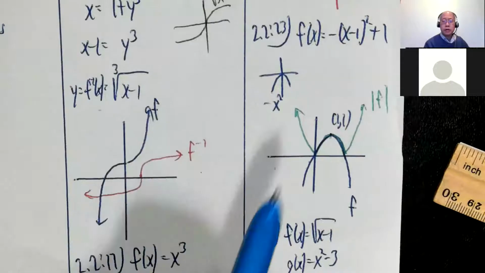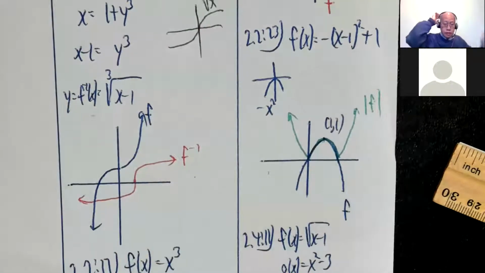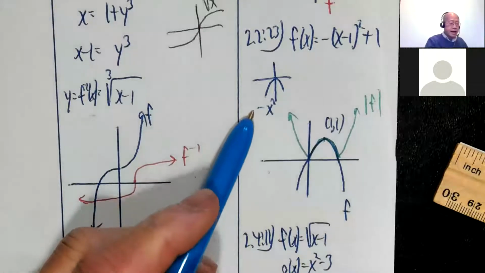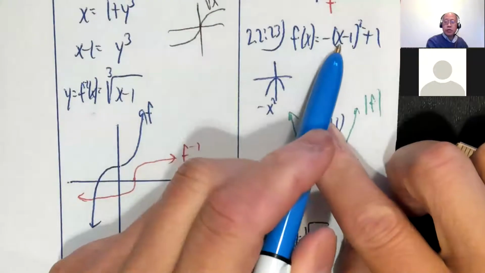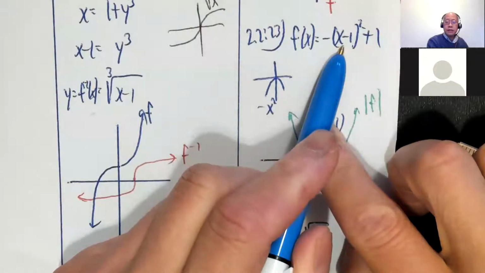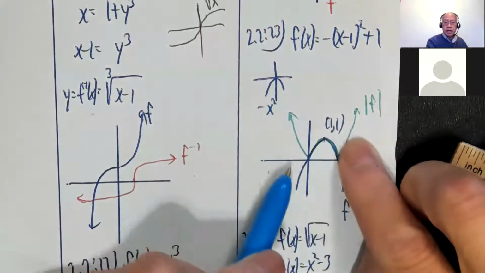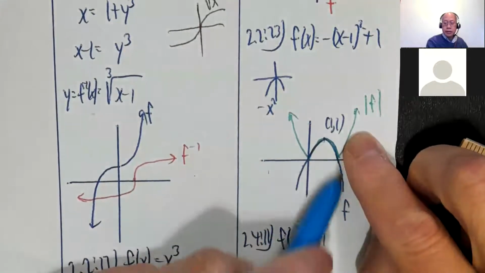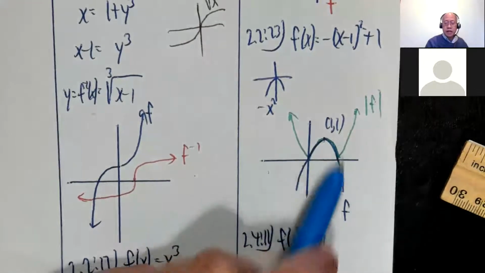See, 22. F of x is negative parentheses x minus 1 squared plus 1. So there I start with my negative x squared and then shift 1 to the right and 1 up. So I take this shape and then go like so. So that's f.